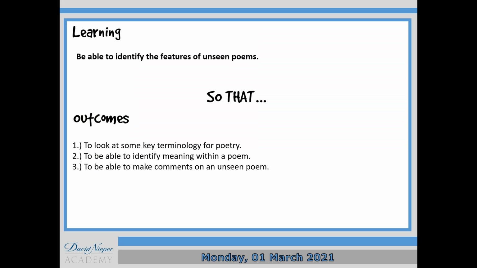So we're going to be able to identify some features of unseen poems today, and you've got three outcomes there on the board. First of all, it's that key terminology I've just been talking about, then to identify meaning within a poem, and then to comment on that meaning in an unseen poem. And like I said last lesson, it's all about confidence. It's all about just throwing yourself in and being willing to have a go.